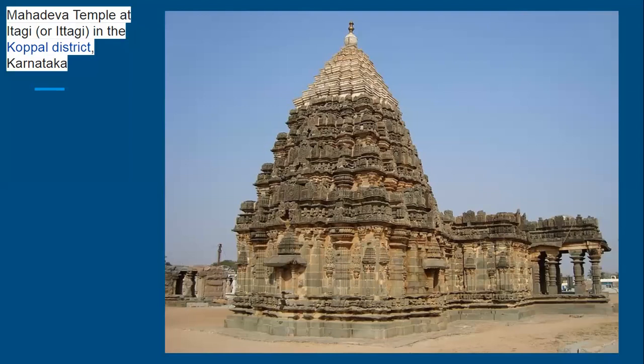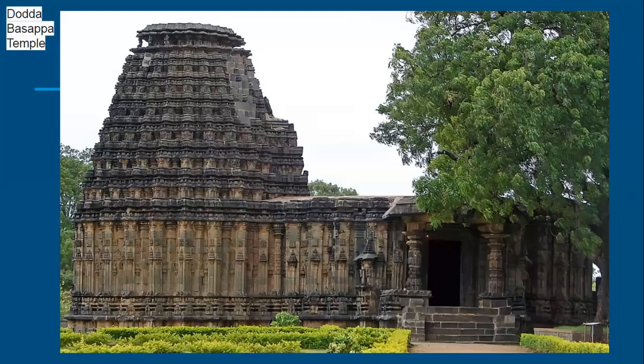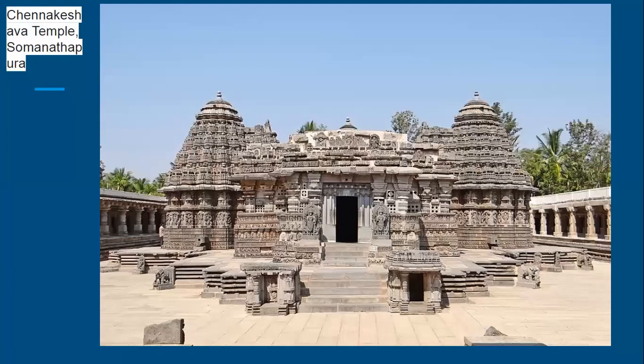This is the Mahadev temple at Itagi in Karnataka. Then we have the Dodappa Basava temple, again in Karnataka. You can see the beautiful temple here; the structure is quite massive. Then this is the Chennakeshava temple at Somanathapura. This clearly depicts the star-like form. You can see the star-like form of the temple complex being depicted here, like the main temple.